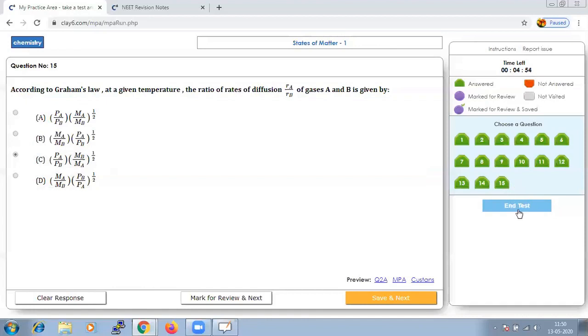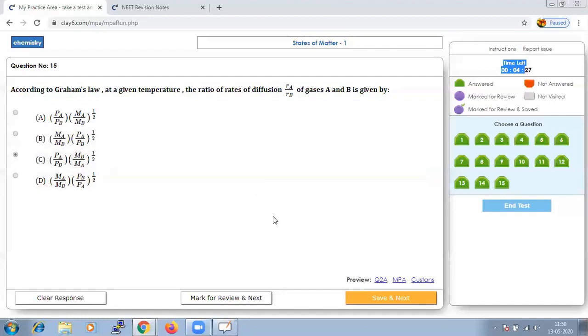Since we have completed all the 15 questions, let us give the test and see how many we got right. Whenever you are attempting any test paper, either a NEET full test or a chapter wise test, it doesn't matter, keep an eye on the time. Answering the question alone is not important, but answering the question within the given time is very important.